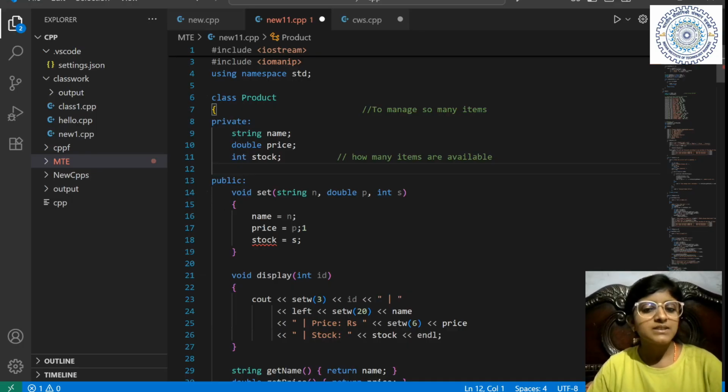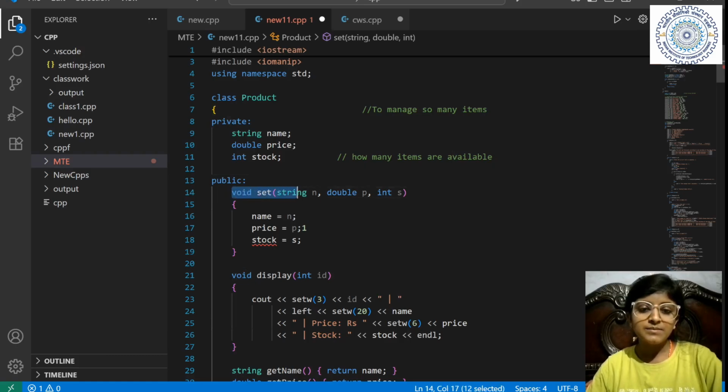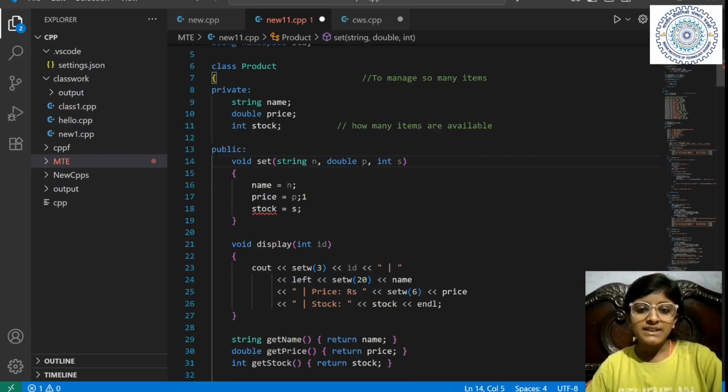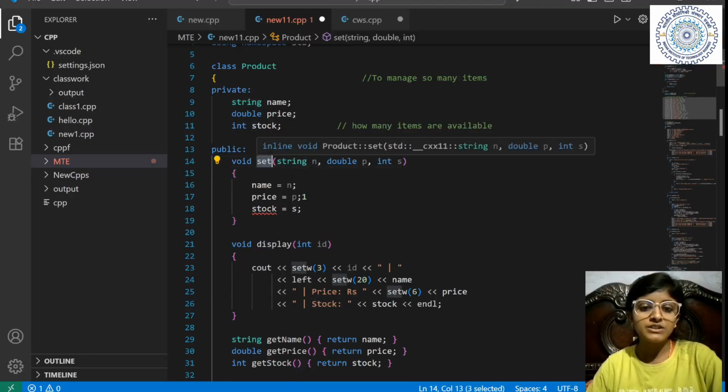So we have made some public members also. Set, right. So it is made public. So we just want to set. Here we have just made the variables. We will set the values of them by using a function.